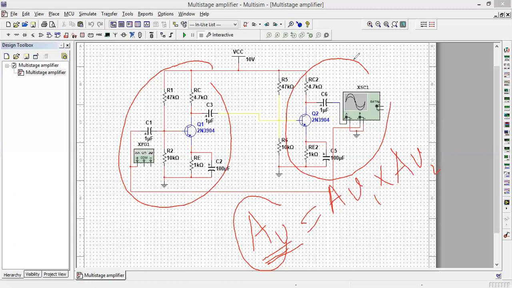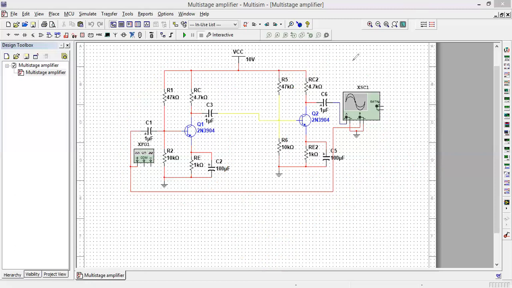But let's talk about the multi-stage amplifiers. What is the advantage of the multi-stage amplifier? The advantage is that we can get the desired voltage gain, which cannot be achieved by using a single stage amplifier or a single amplifier. So this is actually a two-stage amplifier. We have cascaded two common emitter amplifiers. So this is actually the two-stage common emitter amplifier.